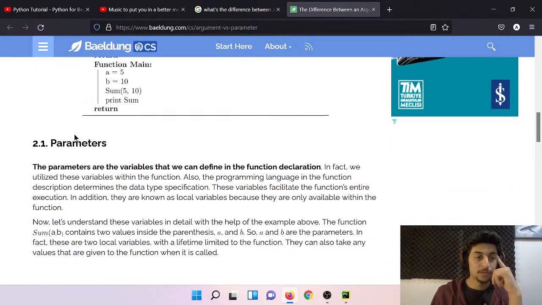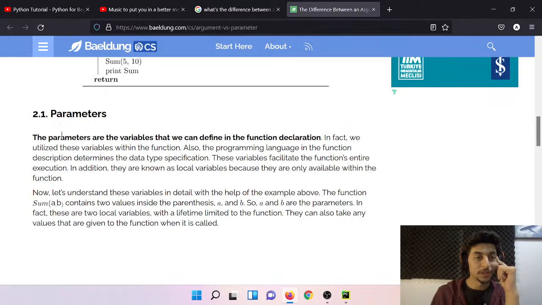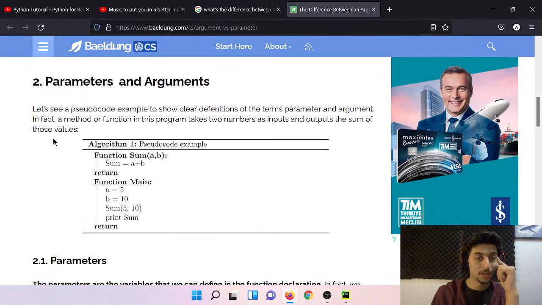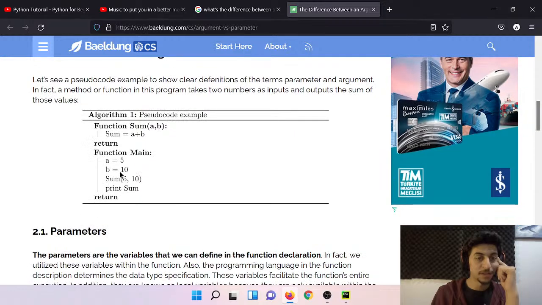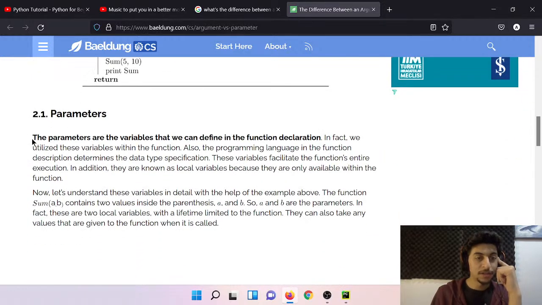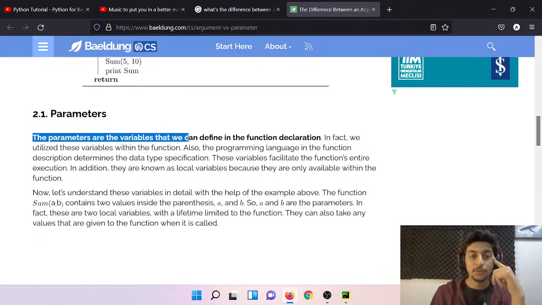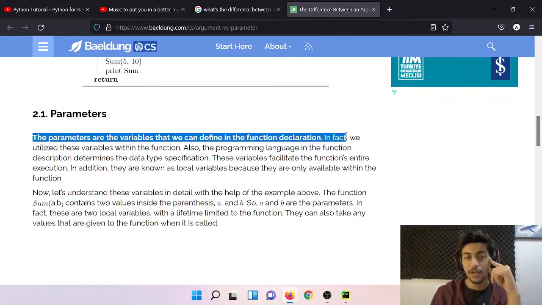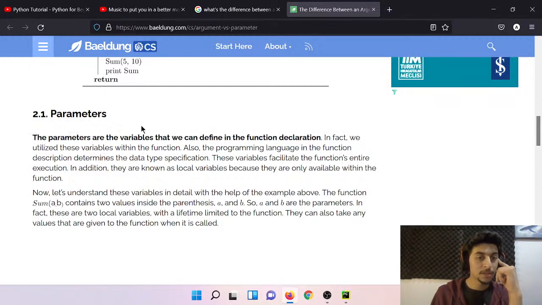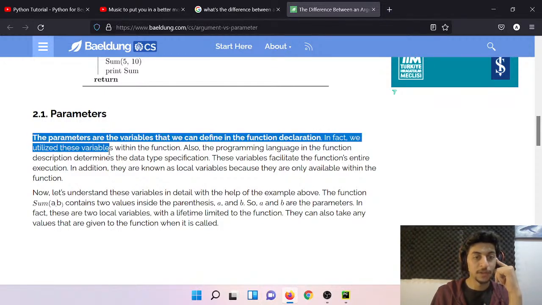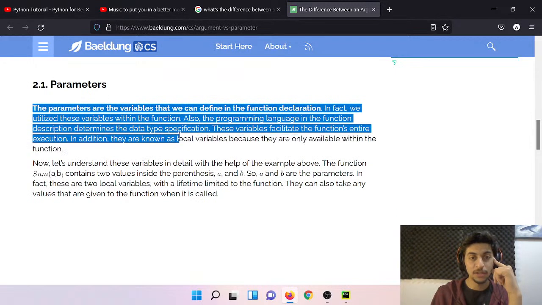Pseudocode example, parameters. This is a function, and here the parameters are the variables that we define in the function declaration. We utilize these variables within the function.